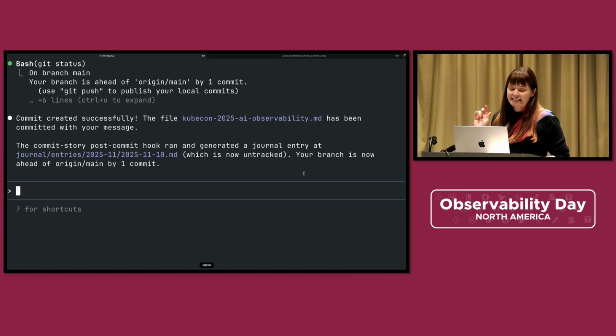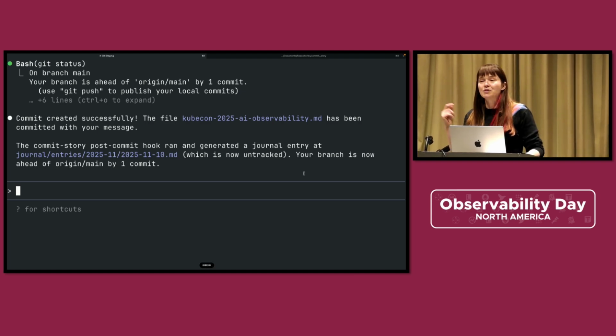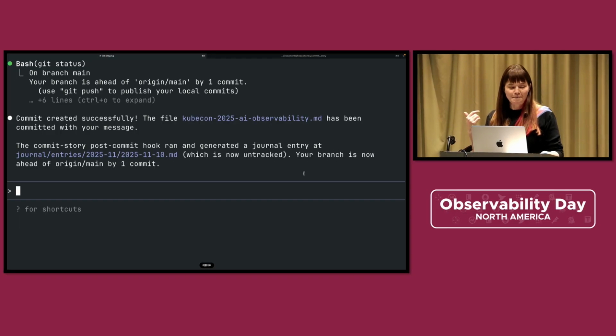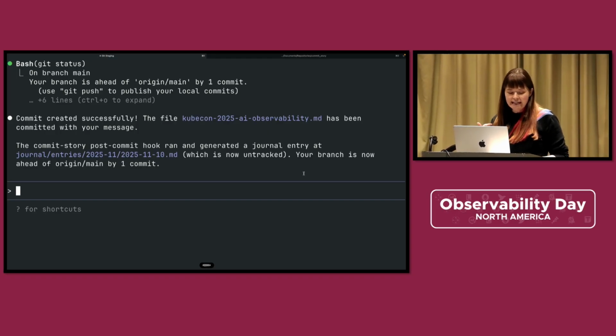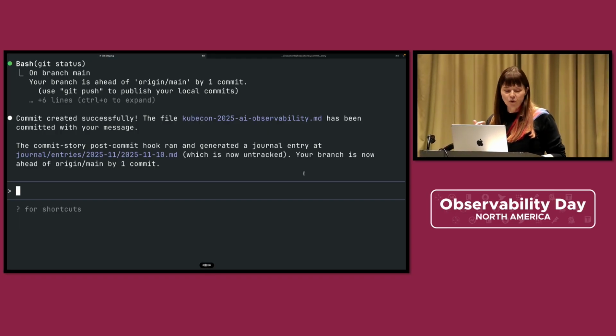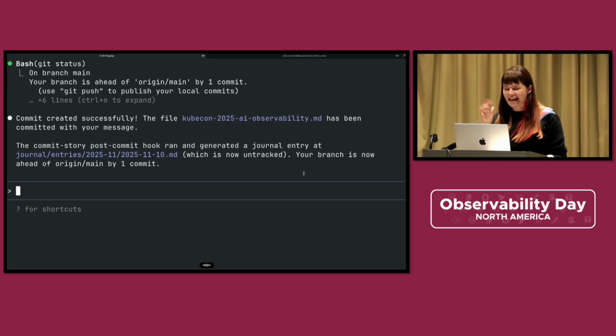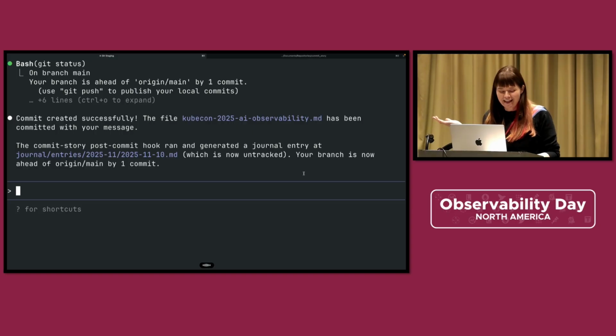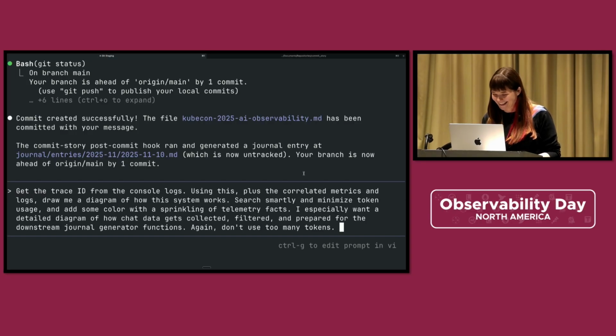Get the trace ID from the console logs. Using this, plus the correlated metrics and logs, draw me a diagram of how this system works. Search smartly and minimize token usage, and add some color with a sprinkling of telemetry facts. I especially want a detailed diagram of how chat data gets collected and filtered and prepared for the downstream journal generator functions. Again, don't use too many tokens. Don't embarrass me in front of my friends.